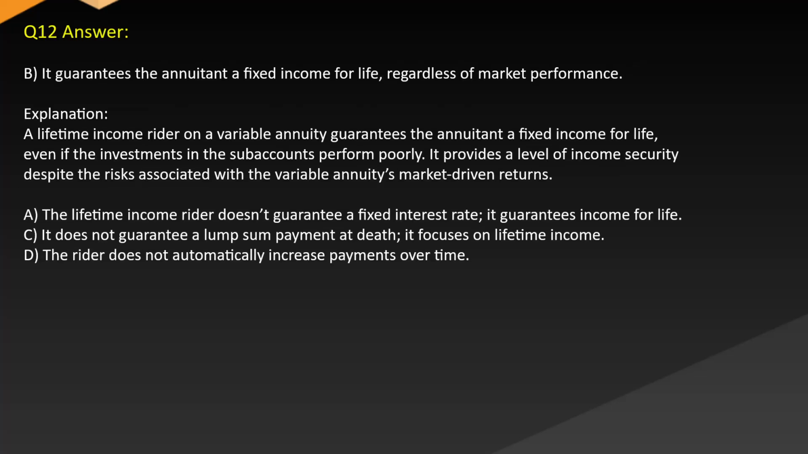Answer: B. It guarantees the annuitant a fixed income for life, regardless of market performance. Explanation: a lifetime income rider on a variable annuity guarantees the annuitant a fixed income for life even if the investments in the sub-accounts perform poorly. It provides a level of income security despite the risks associated with the variable annuity's market-driven returns.